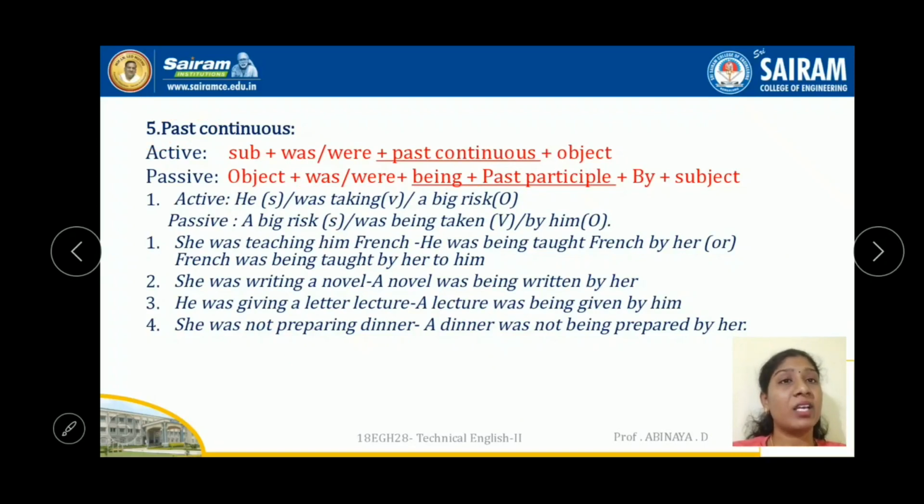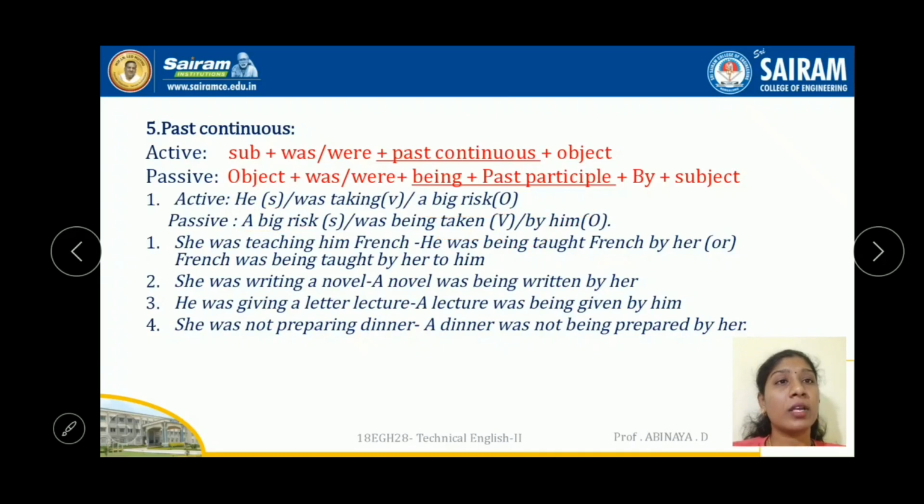Let's see the active: He was taking a big risk. The same thing: a big risk is singular, so go for was. Being, since it is a continuous tense, so being plus past participle is taken by default. He has changed to him.